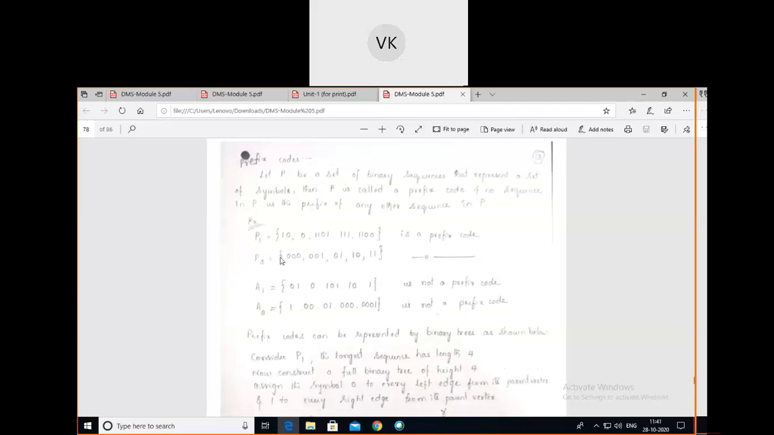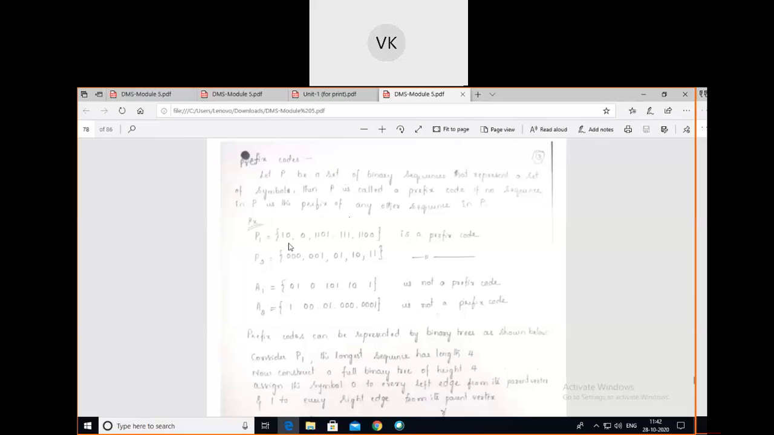For example, you see here P1 and P2 are sets of binary sequences. Here both P1 and P2 are prefix codes. You see the definition of the prefix code here: a code in which no sequence is the beginning of any other sequence in the given list. Here you see 0, 1 0, double 1 0 1, triple 1, double 1 double 0.